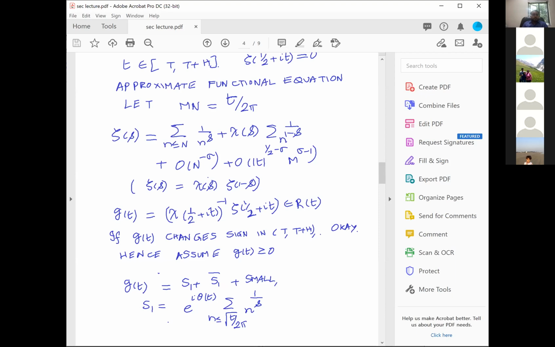S1 is e^{iθ(t)} times the summation of 1 over n^s, where n goes up to the square root of t by 2π. That comes precisely from that, and the other one will be the conjugate of that, as we have seen. After you multiply by χ(1/2 + it)^{-1}, you get the first term and the second term will be the conjugate of that.